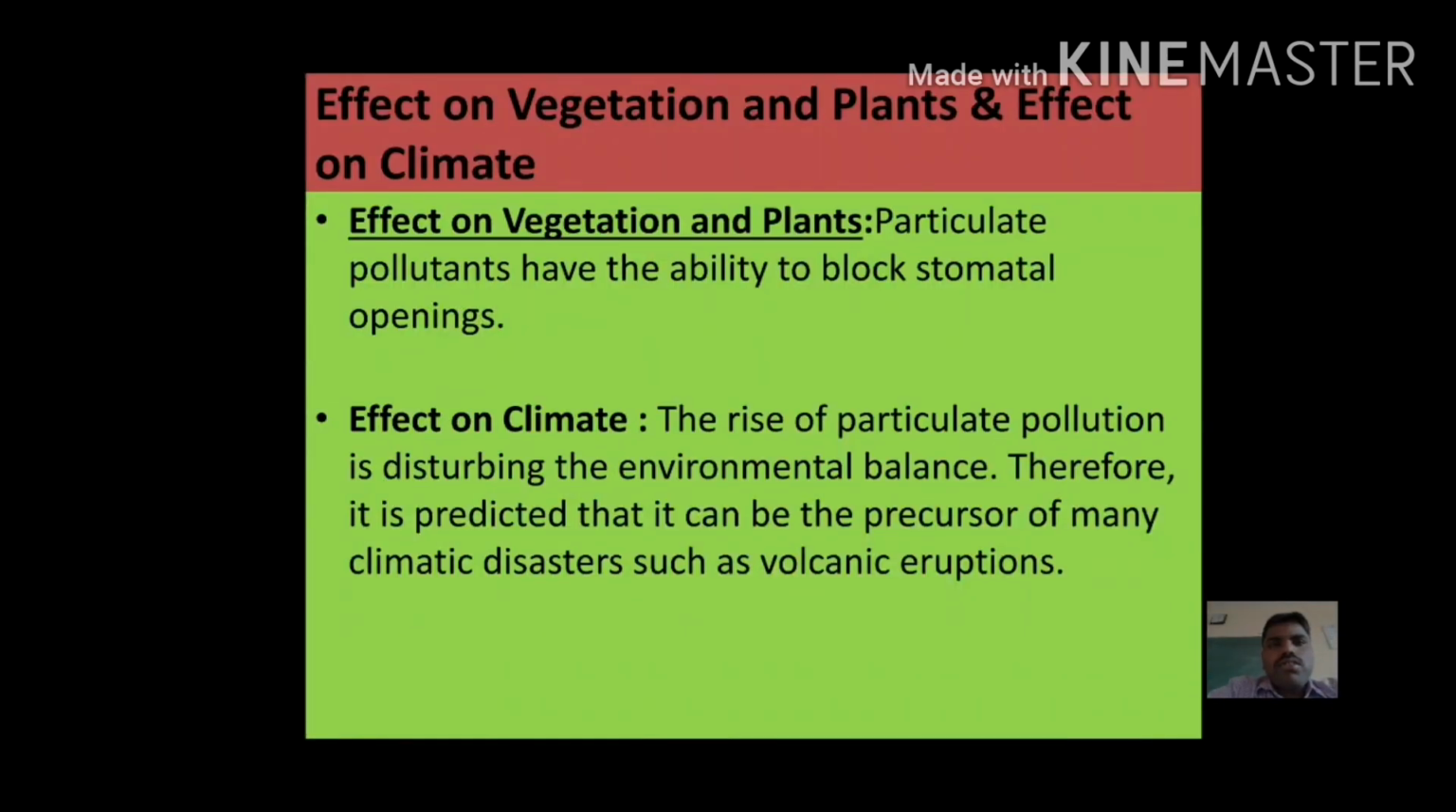This is what we have discussed: particulate matter, types of particulate matter and the effects of particulate matter.